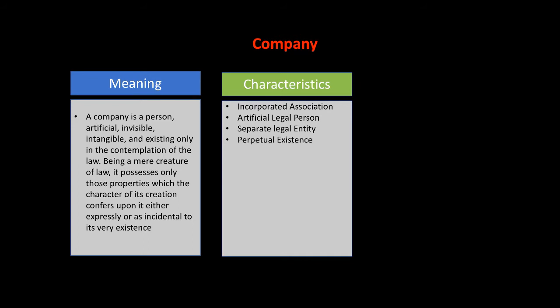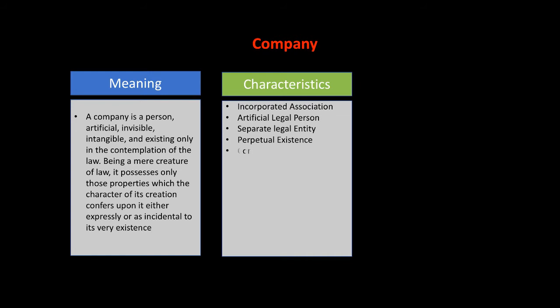A shareholder can die, but irrespective of his position in that company or the share he has in that company, it doesn't matter. If he dies, the company will still exist. This is the meaning of perpetual existence. There is no time limit.